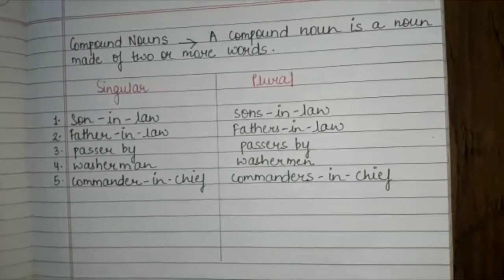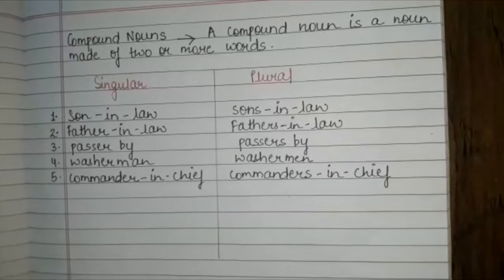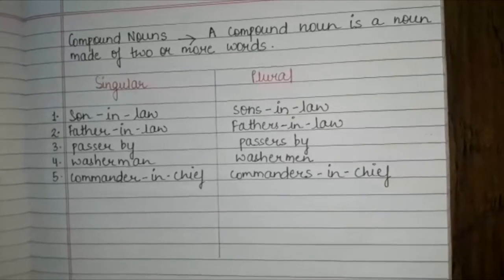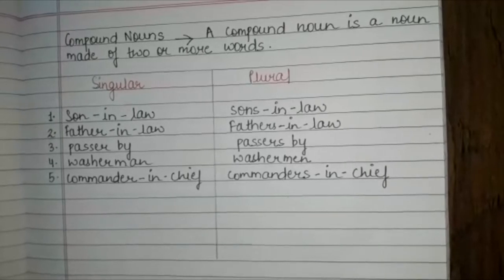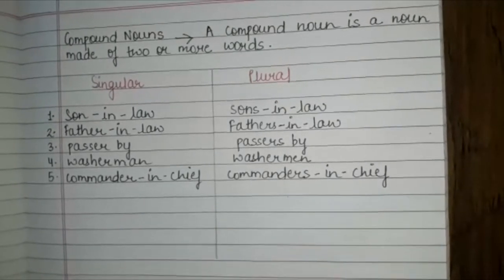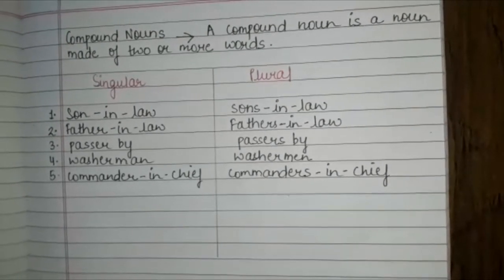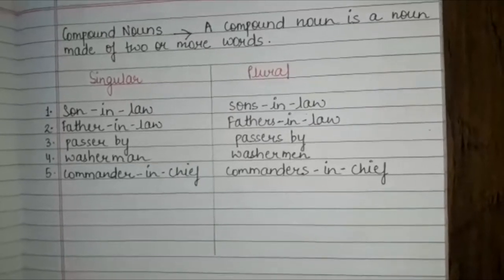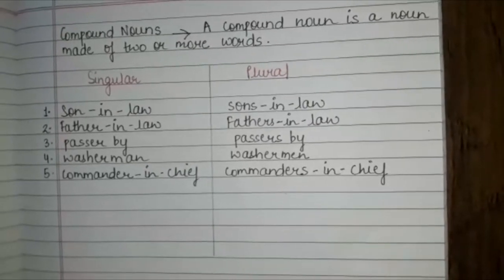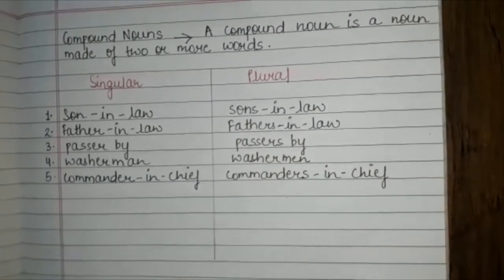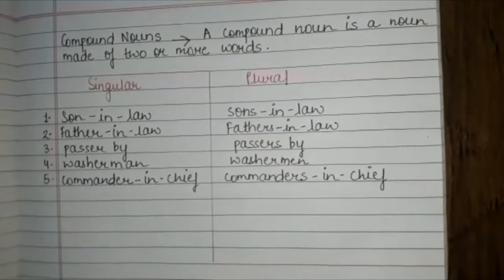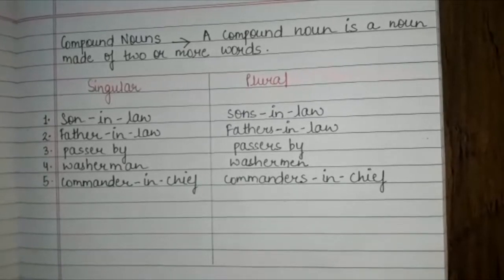Can you note the difference here? In the fourth one, in singular I had M-A-N, but in plural it changed into M-E-N. I hope you all understand who a washerman is. A washerman is a laundryman. Fifth one, commander-in-chief. How will it change? Commanders-in-chief. So students, I hope that you have understood what compound nouns are.